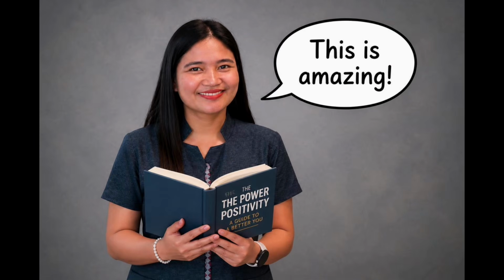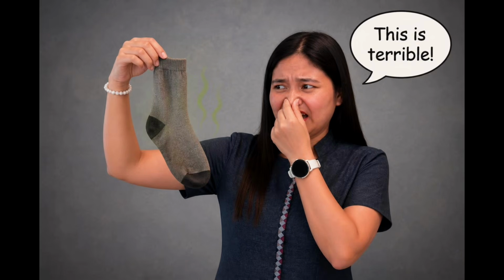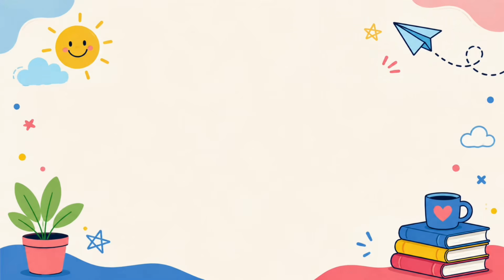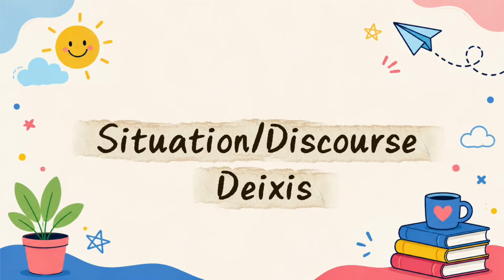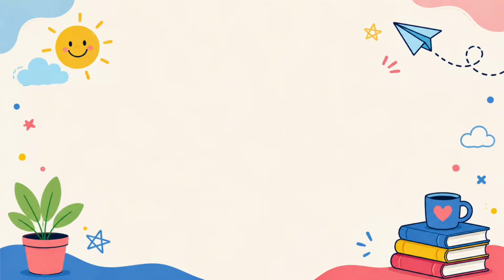Now take a look at this picture. As you can see, I am holding a book. And I say, this is amazing. Here, I am holding a smelly sock. And I say, this is terrible. So this just means that the word this can refer to different things depending on the situation. And this is called situation or discourse deixis.